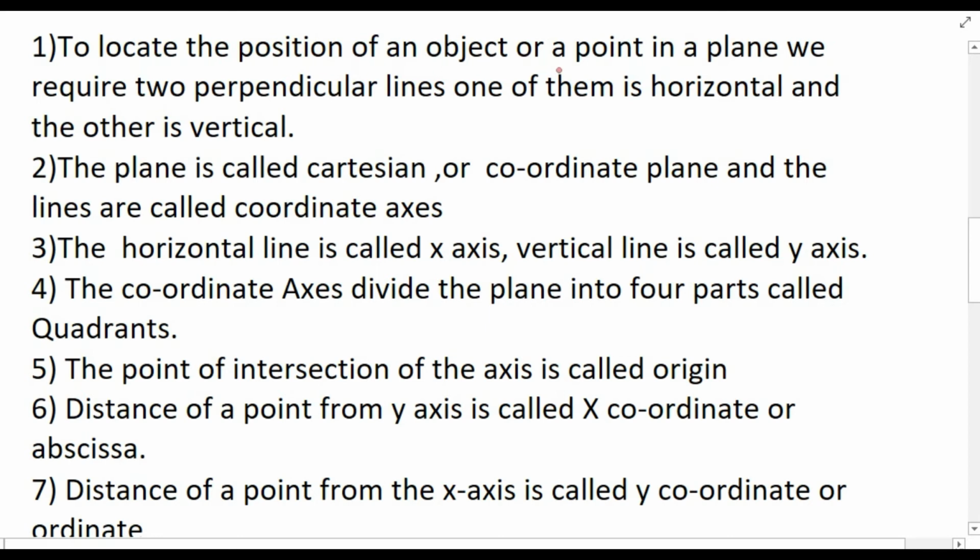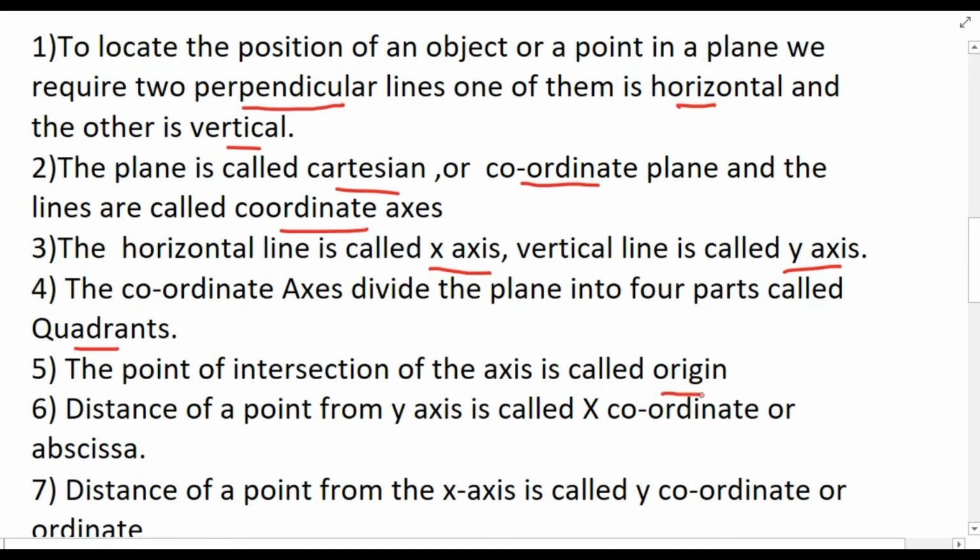To locate the position of an object or a point in a plane, we require two perpendicular lines. One will be horizontal, other will be vertical. That plane is called as Cartesian plane or coordinate plane, and the lines are called as coordinate axes. Horizontal line is x-axis and vertical line is y-axis. The coordinate axes divide the plane into 4 parts, and each part is called as quadrant.